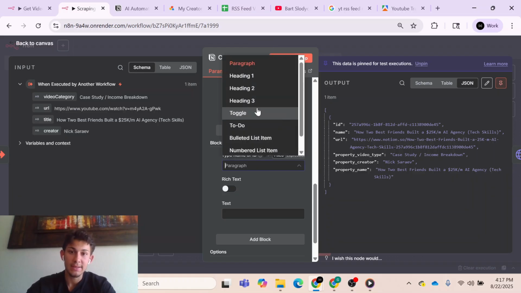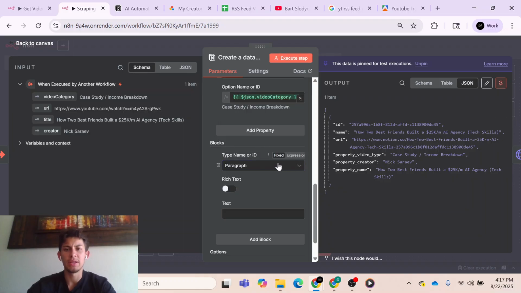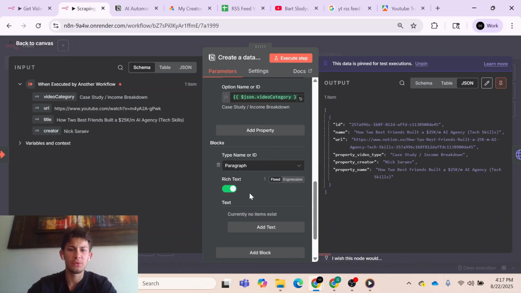We have our headings, paragraph, bulleted list, numbered list. I wanted this to be a dynamic variable that changes, and if it's a paragraph, I wanted it to be rich text, so you can bold certain things or add a link to something. That's what the rich text option gives you: you can bold, add links, or color things.